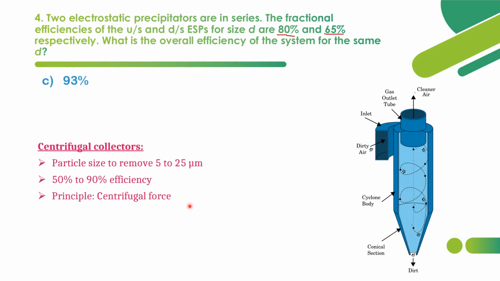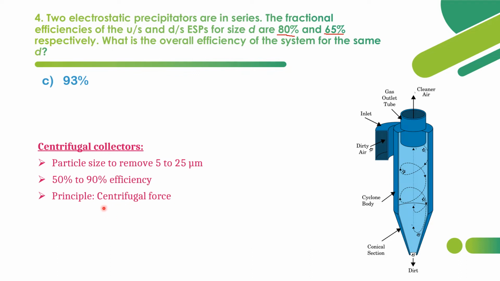The next device is the centrifugal collector. This will be used when the particle size to be removed ranges from 5 to 25 microns, and it has an efficiency of around 50 to 90%.